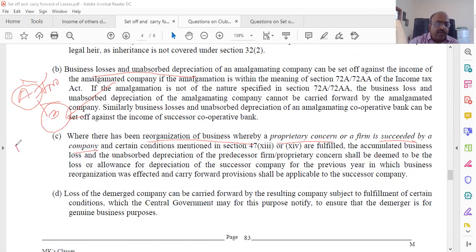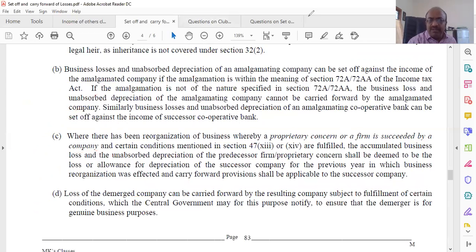So P, a proprietor, is being succeeded by a partnership firm. So there is a loss here that can be claimed by the partnership firm. Loss of a demerged company, again like amalgamation, demerge means splitting. So in that case also it can be adjusted by the resulting company. I'm not getting into detail, you can read it because the same thing is getting repeated.